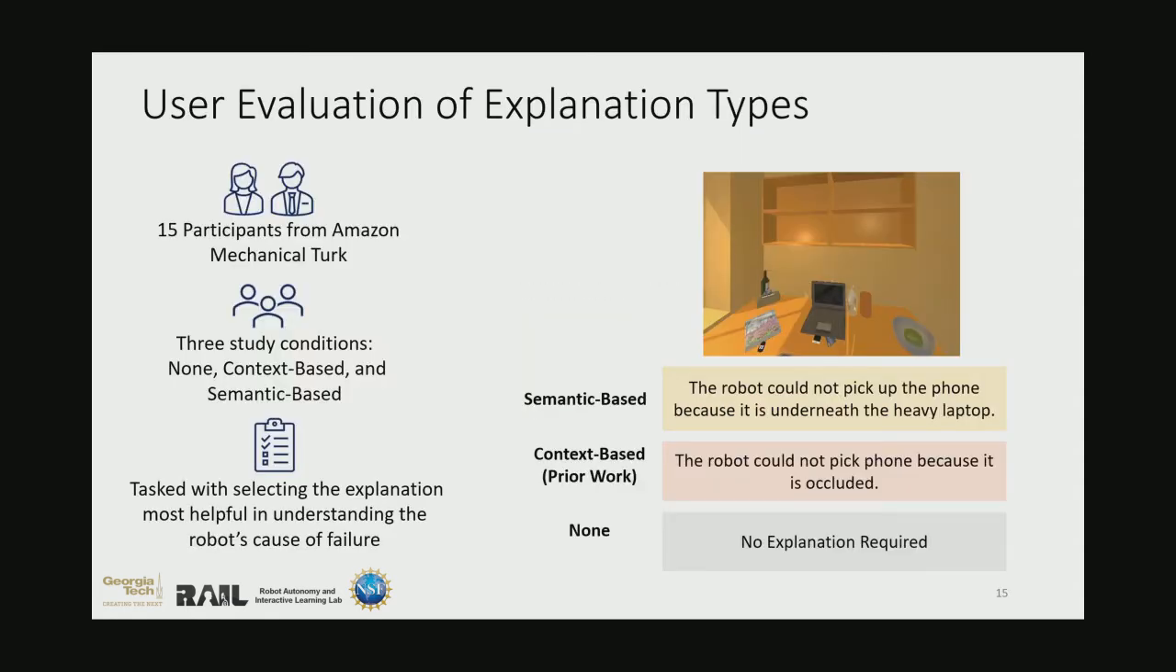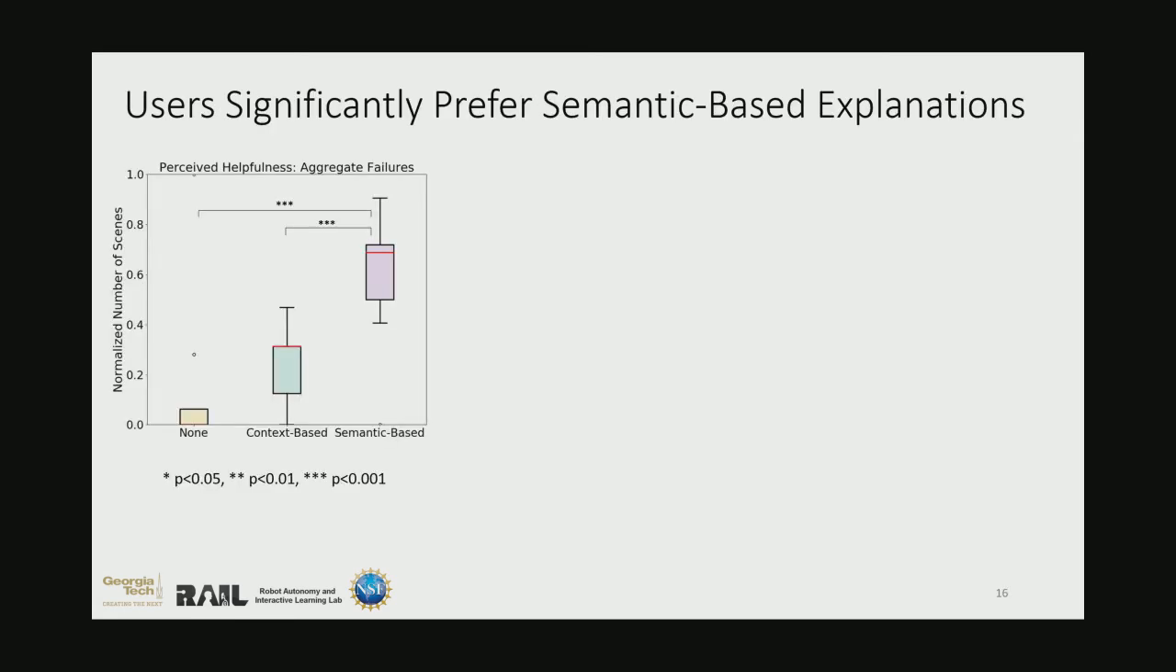So to determine user preferences between prior context-based explanations and our semantic-based explanations, we conducted a within-subjects user study in which participants were presented with 34 images of robot pick failures in the home environment. They were also provided with hand-scripted explanations of both the semantic and context-based explanations. Their task was to select which explanation was the most helpful in helping them understand the cause of failure. Here on the left, we show the user's perceived helpfulness of each explanation type across all the aggregated failure types.